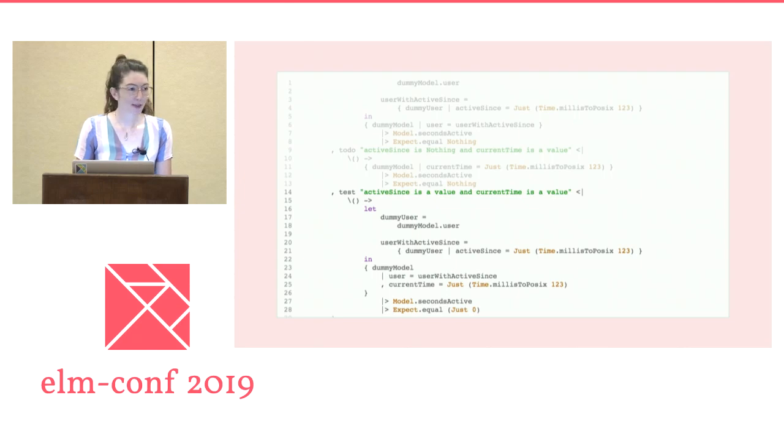And finally, we have the case that theoretically we actually care about, where we have both an active sense value and a current time value. So in our test setup, we set up both an active sense value and a current time on the model, and then use seconds active, and essentially double check that we're doing subtraction right. Okay, so let's run these, now that we have some tests.